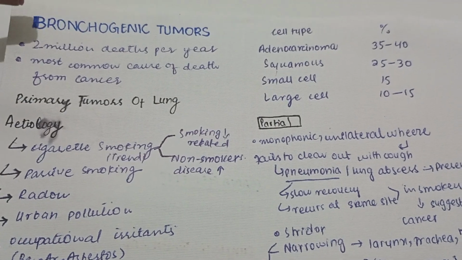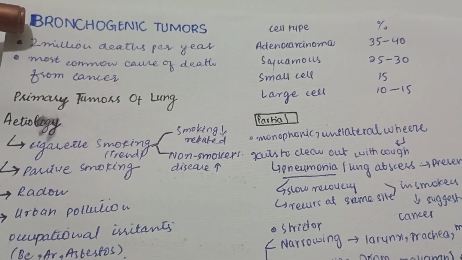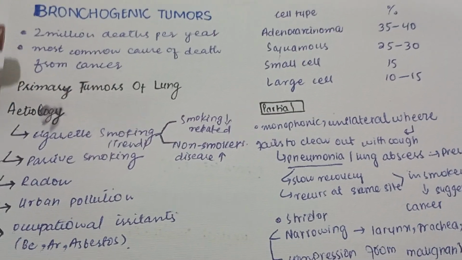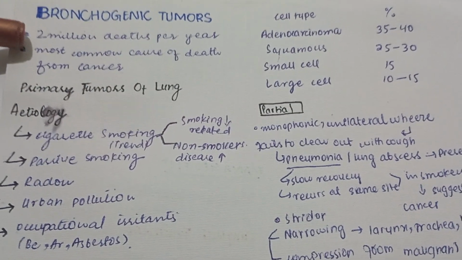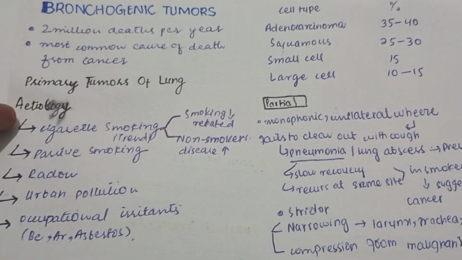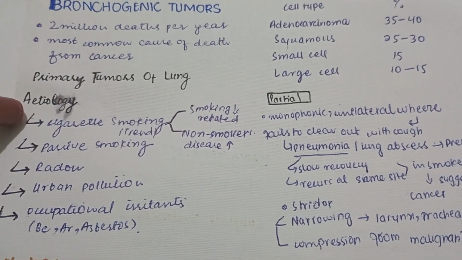So, bronchogenic tumor. A very important highlight about them is that they are the most common cause of death from cancer, and approximately 2 million people die per year because of these tumors. So, now let's move toward the etiology of the primary tumors of lung.